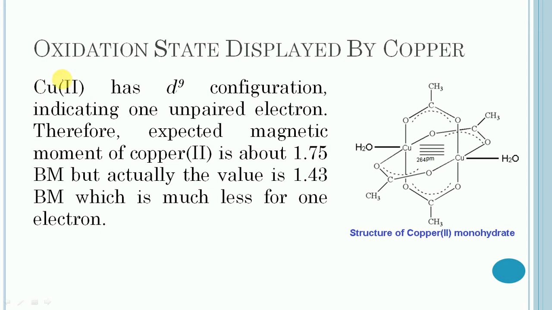In this case, copper 2+ has a d9 configuration, which indicates that there is one unpaired electron.